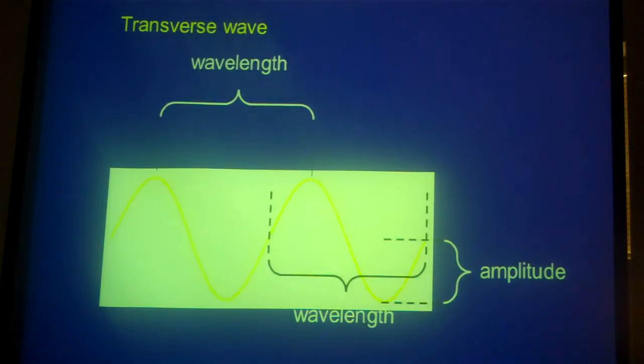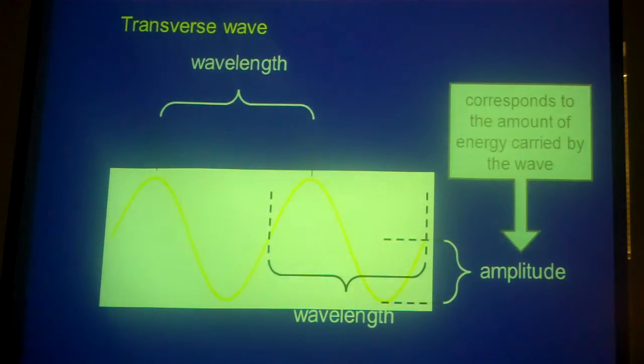We're going to jump over this because we already talked about this. A transverse wave, which is a more typical wave that we'll usually talk about. The point on this slide is really that the amplitude, the height, how tall the wave is, how big it is, tells you how much energy. So the more energy, the taller the wave. And you can think about waves in the ocean or whatever and see this. A regular wave doesn't have a lot of energy. A tsunami has a huge amount of energy, and a tsunami is much larger.